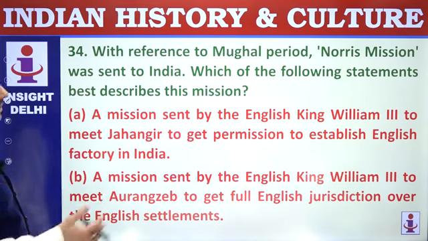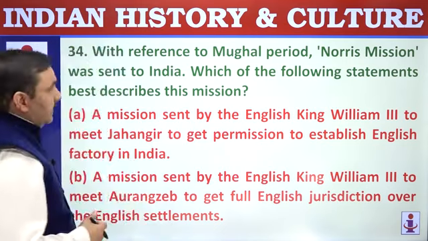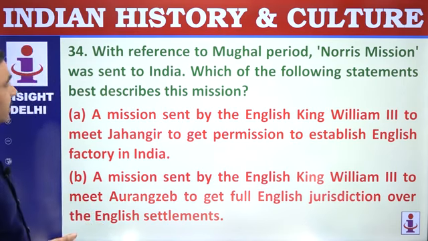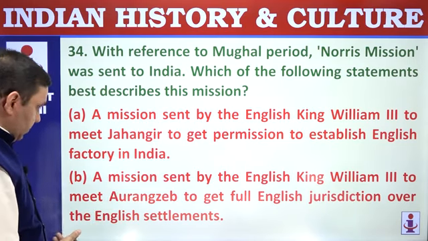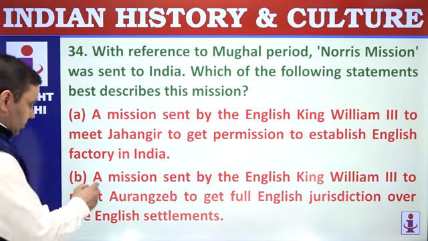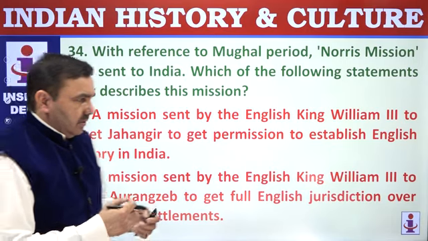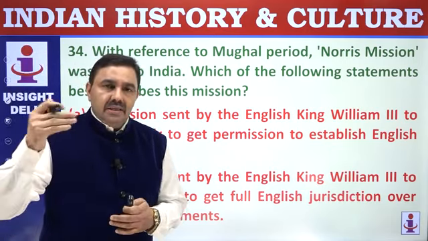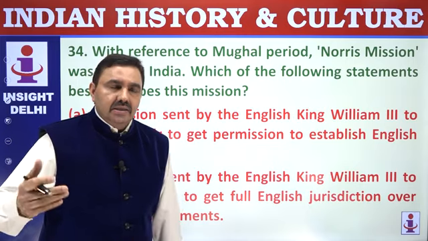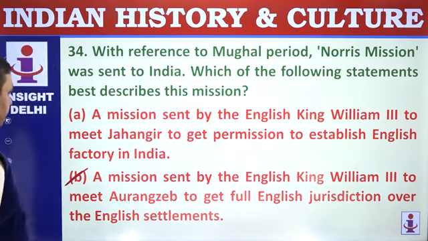34. With reference to the Mughal period, the Norris mission was sent to India. Which of the following is the best description for this mission? The Norris mission was sent by English King William III to meet Aurangzeb to get full jurisdiction. So this was in the times of Aurangzeb. There was a fight between the English and Aurangzeb because of certain issues in the Red Sea. And then the English King sent a mission to get back the English territories, factories or resources in India. B.